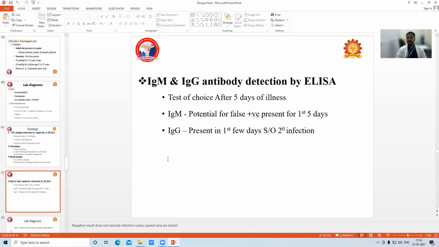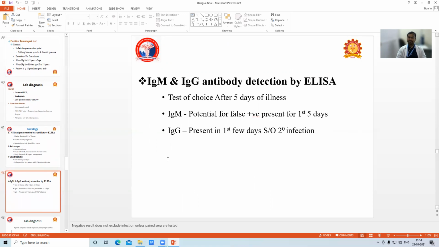Next will be IgM and IgG antibody detected by ELISA. This test should be done after 5 days of illness, not before 5 days. Why are we not doing it in the first 5 days? Because IgM potentially appears only after the first 5 days.